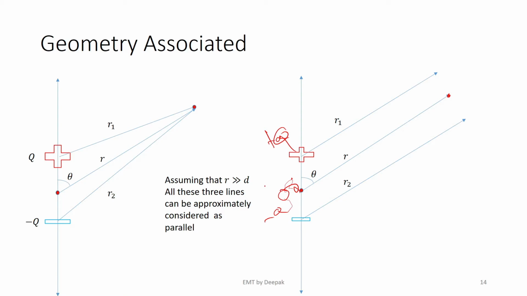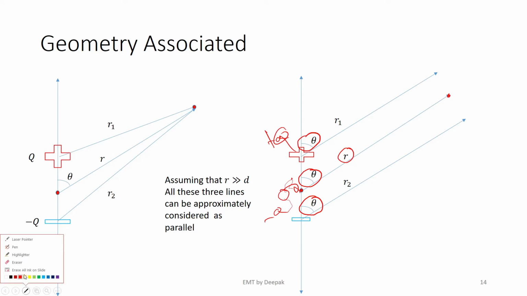And R1 and R2 are also lines which are parallel to R. That is the approximation which I have made. Consider the angle R1 is making with the z-axis and R2 is making with the z-axis. Because these three are parallel, the angle made to the transversal is also equal. So these are nothing but the corresponding angles. Because the corresponding angles are equal, these angles are also theta and theta.